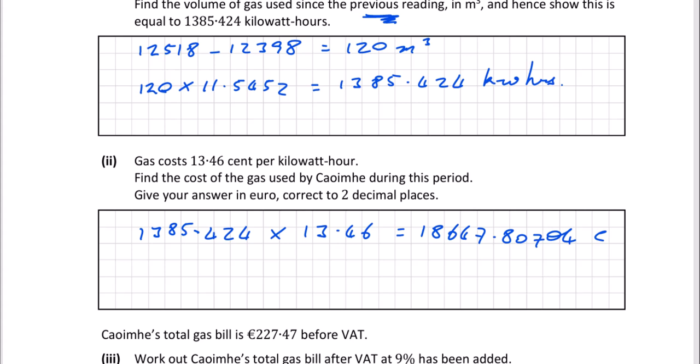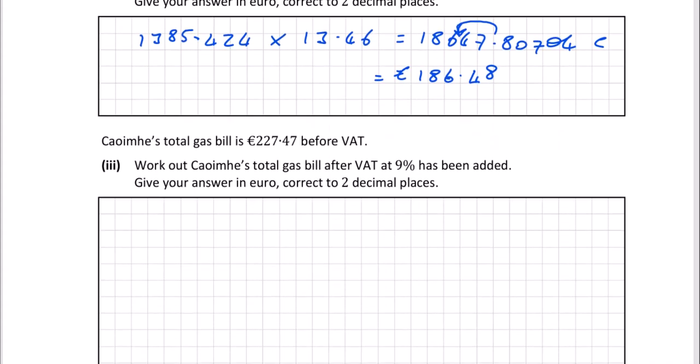They say give your answer in euros, so we've got to change that to euros. There are 100 cents in a euro, so we've got to divide by 100. So it's 186.4... Now we've got to stop here. We've got to take the decimal point and bring it back to here. So 7 is our last number. The number after 7 is an 8, so we've got to round that up to 8. So it's 186.48 euros. Okay, let's look at part 3.